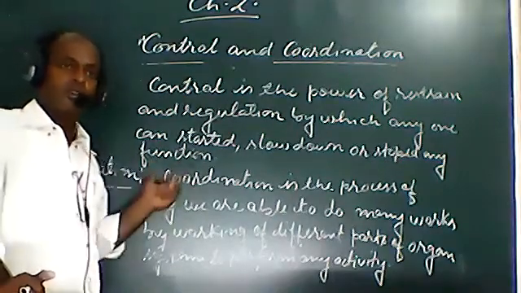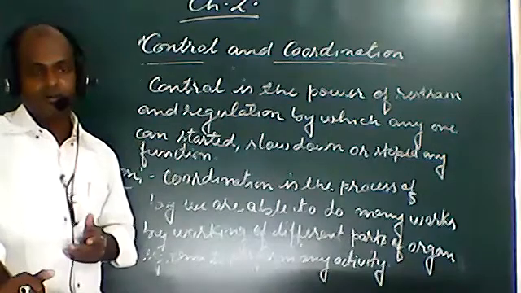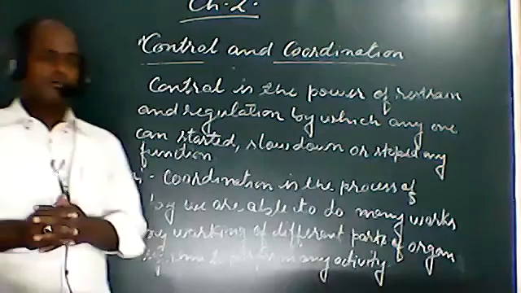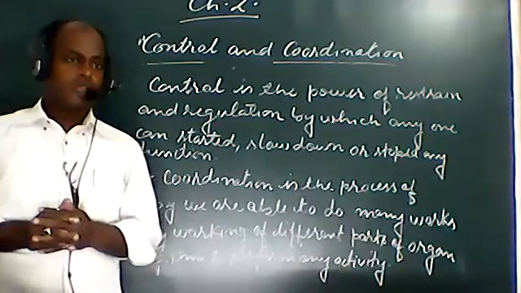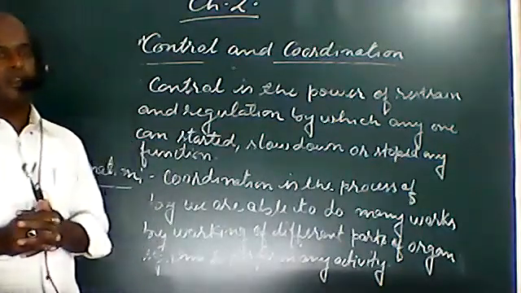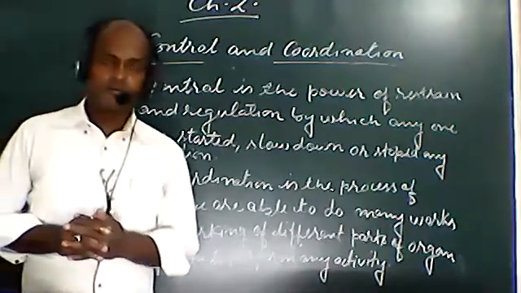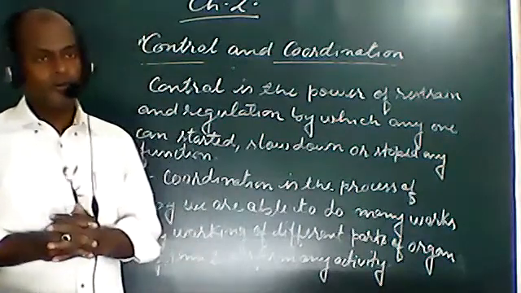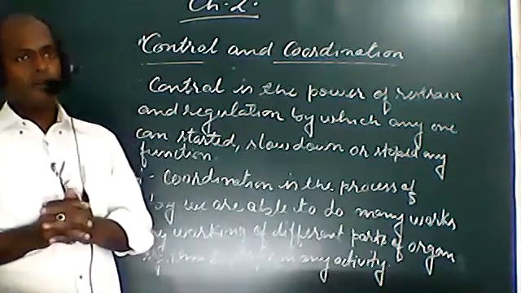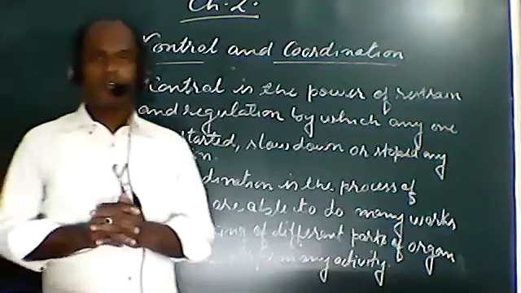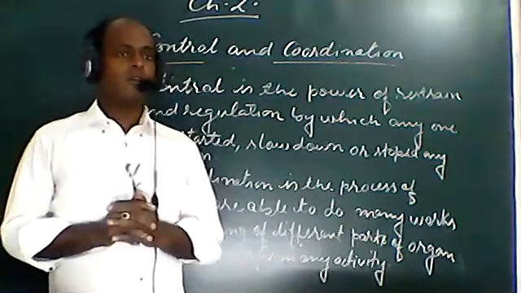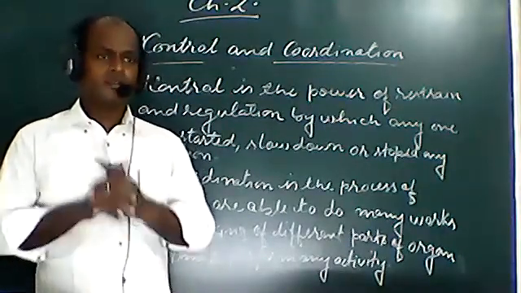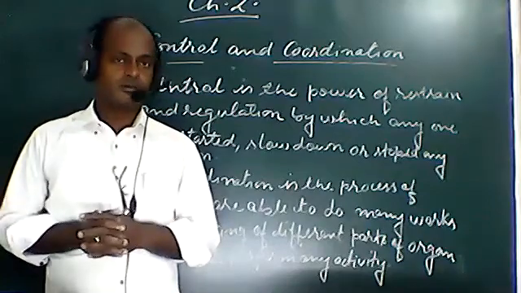That is coordination. It is helpful to perform many activities altogether. As I have told you, if we are eating food, many functions are performed by different parts of our body at the same time. This is coordination.